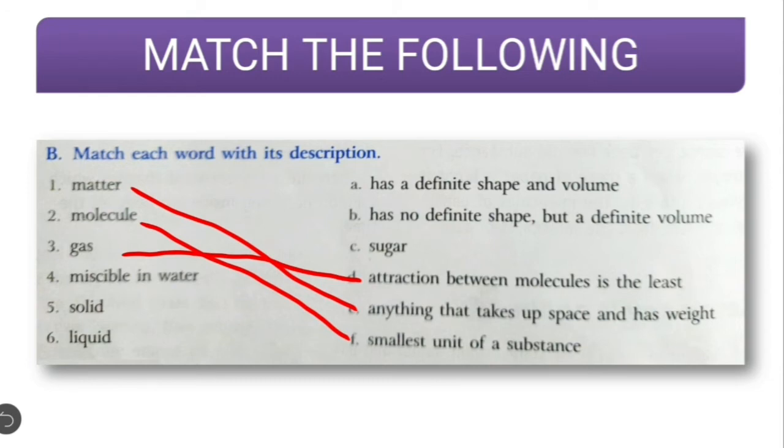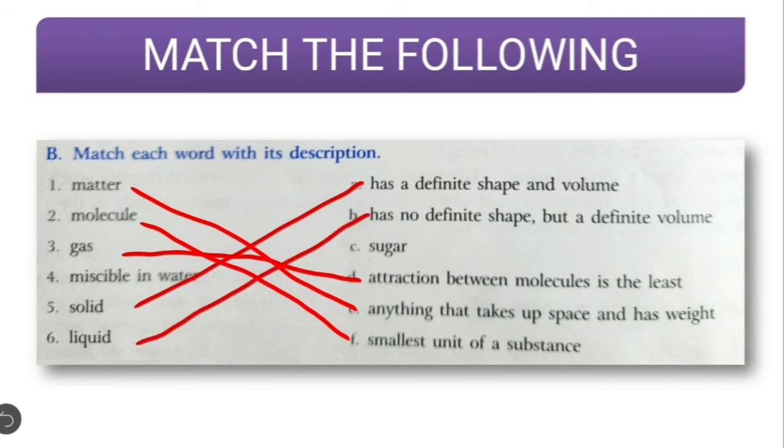Then miscible in water, I will leave this particular thing. Okay, I will move on to the solid. Solid, does it have a definite shape and volume? Yes, so 5 will be joined to A. 6, liquid. Liquid is what? It has no definite shape but has definite volume, so 6 will be joined to B.